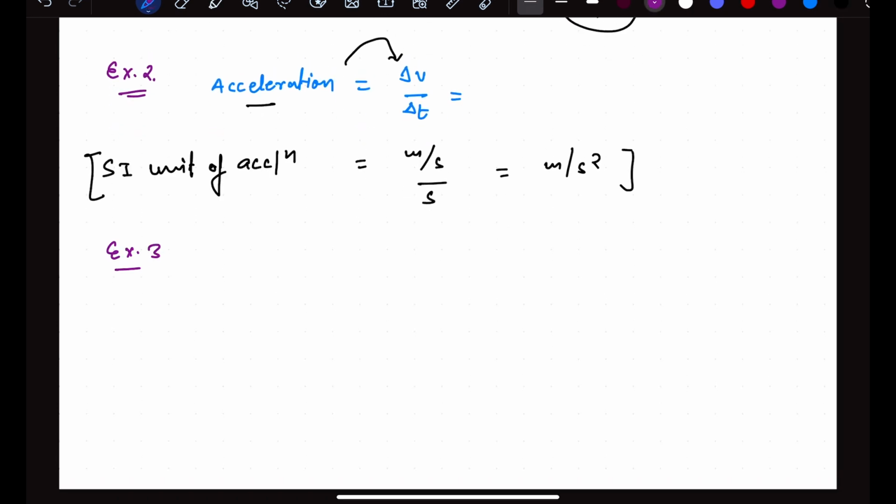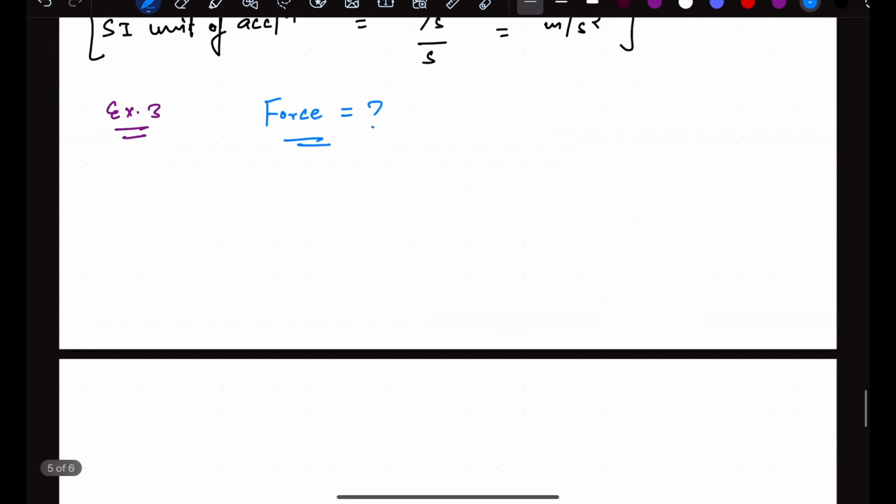Okay, so next one I am going to give you as an example question to solve. Now can you derive the unit of force? Just try it. What will be the SI unit of the force? Now tell me the formula of the force. Force is mass multiplied by acceleration according to Newton's second law. You might be knowing. If you don't know this formula, anyway we are going to learn these formulas in Newton's laws of motion, so no need to worry.